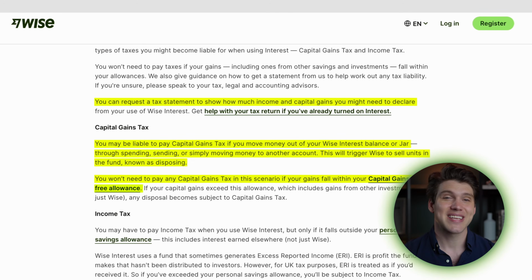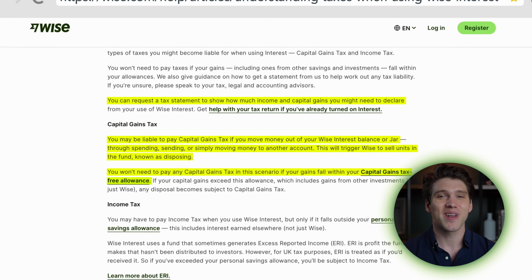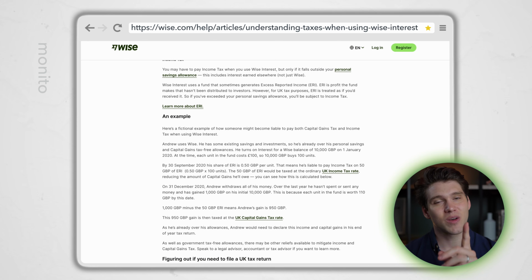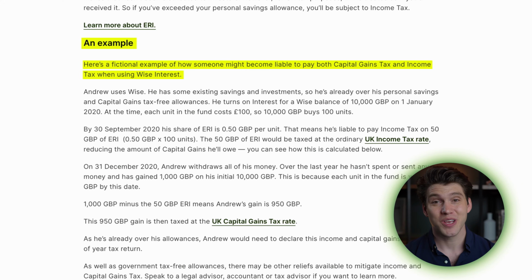You can also request a tax statement to help you complete your return, as the report will show you what you might need to declare from your use of Wise Interest. Definitely check out this page that I've linked below. It has some useful info on tax and also an example of when someone might be liable to pay both capital gains and income when using Wise.